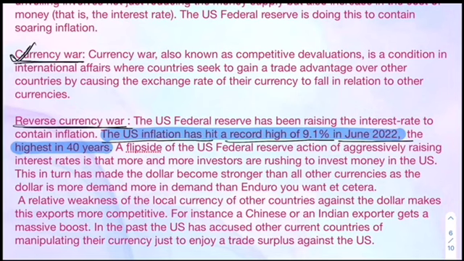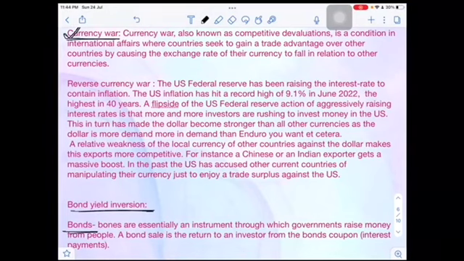So this is what is currency war. If we move ahead and try to understand one other concept, which is called reverse currency war, we have just seen currency war. Now we are going to see what is reverse currency war. So let us understand this.